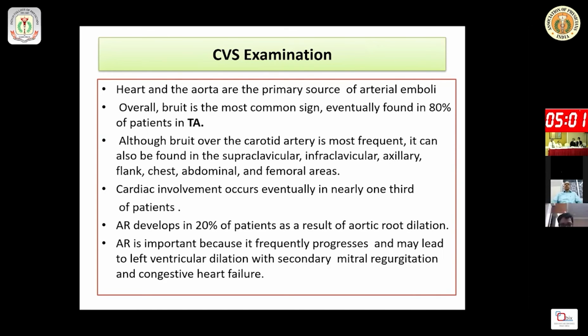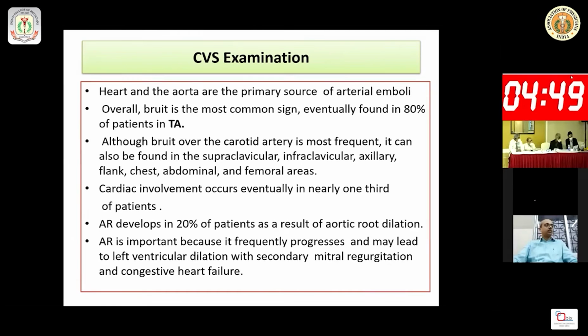So if the patient has a weak or absent pulse in the radial artery on the left side, you have to put a stethoscope over the carotid artery, and that is much more common. Also in the subclavian area, mainly the infraclavicular or axillary area, you may get a bruit over there, and that gives the clue that it may be a case of Takayasu arteritis.